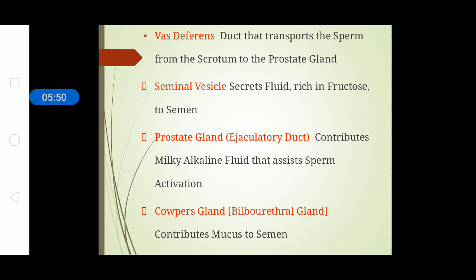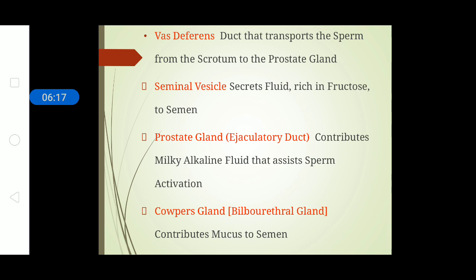A sperm is a highly specialized structure and it does not have any organelle to produce food for energy. In this case, the fructose which is present in the semen, that is the milky viscous fluid containing sperm, provides the energy to the sperm so that they can use it and reach their target point.